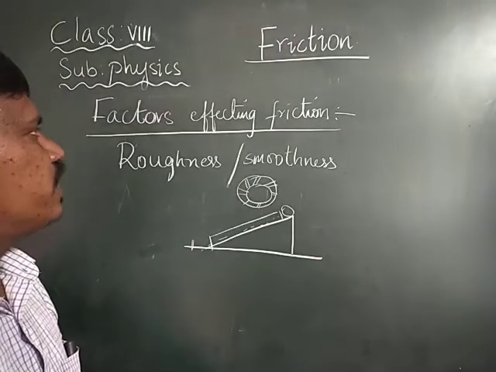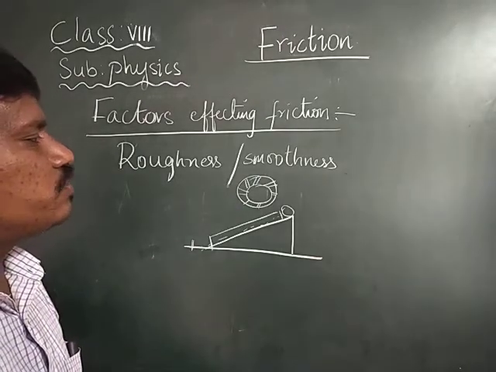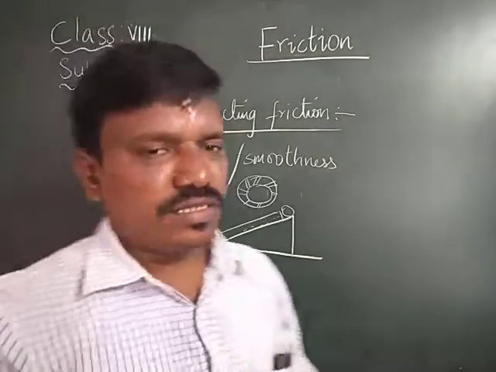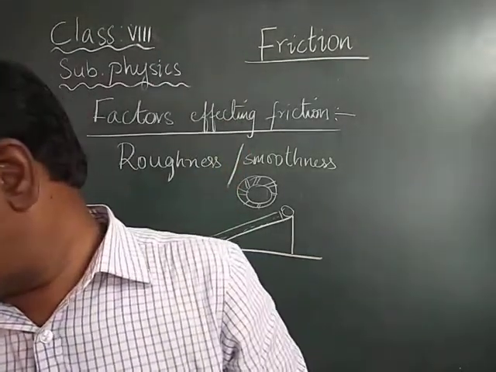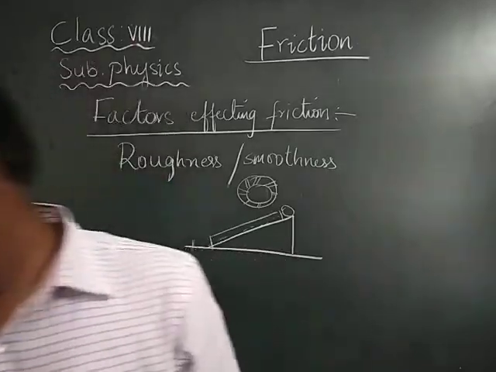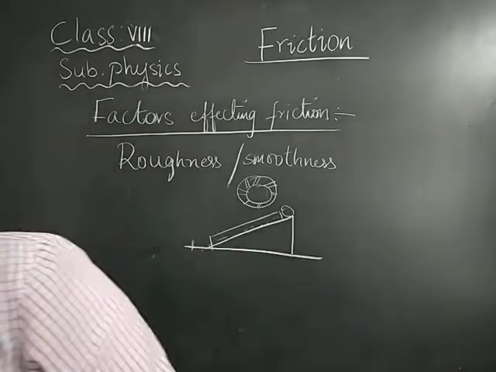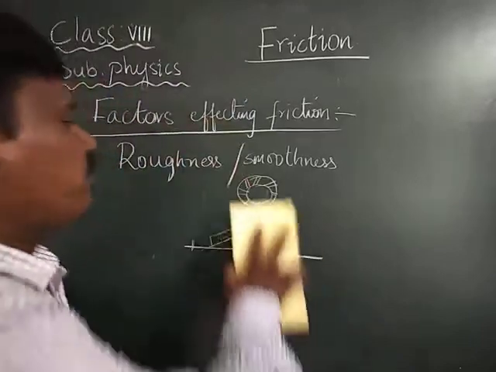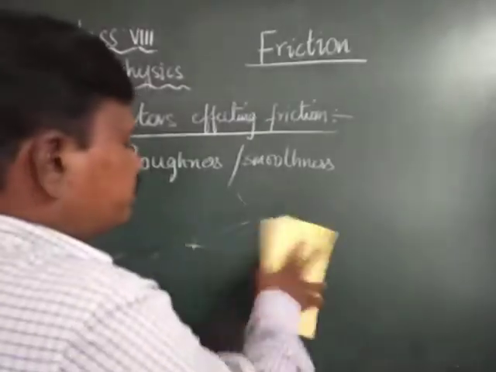That is about the effect of roughness or smoothness on the object. Next is the effect of area of contact.